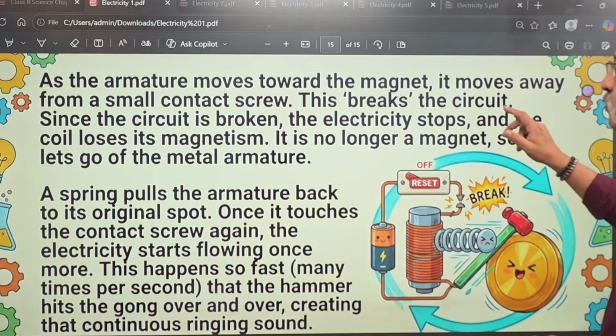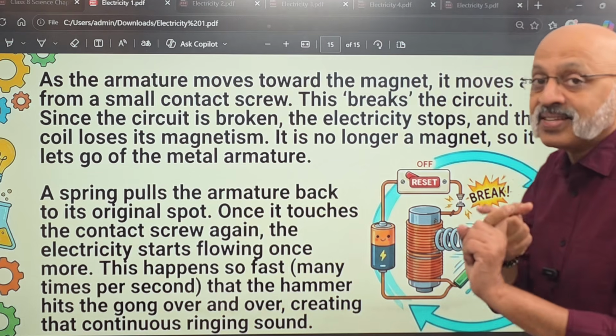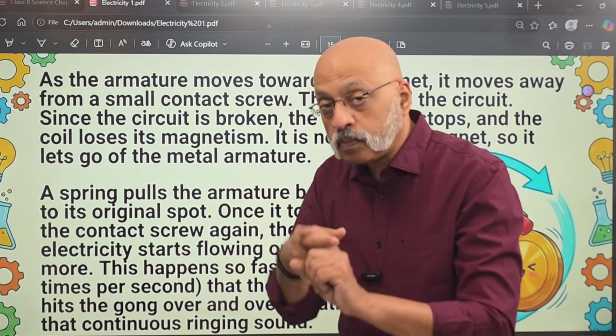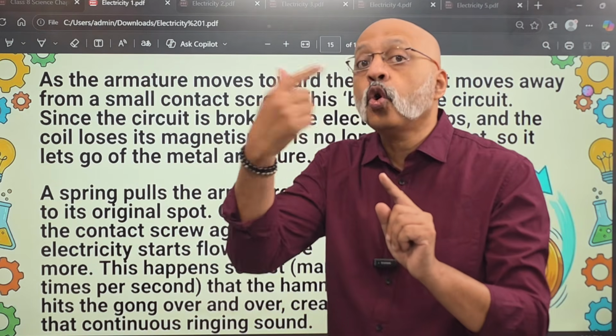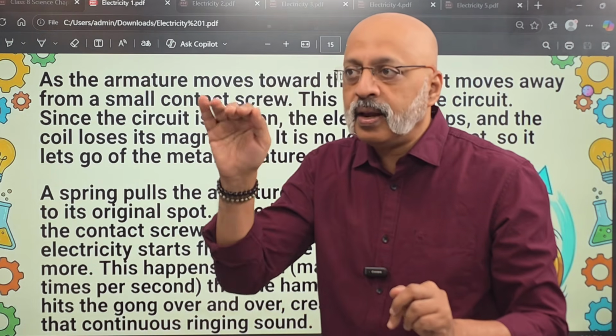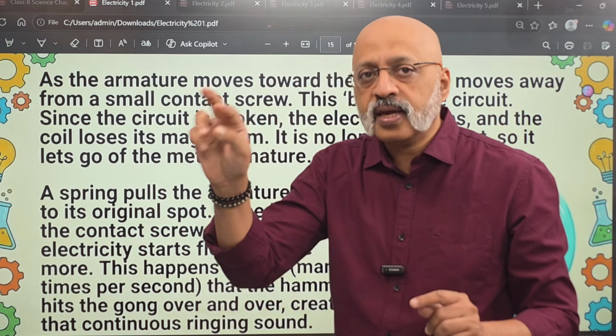As the armature moves towards the magnet, it moves away from a small contact screw. This breaks the circuit, so then it stops. But it happens so fast that you don't really notice the break. When you press the bell, it goes ding, ding, ding, ding, like that parrot-like sound.